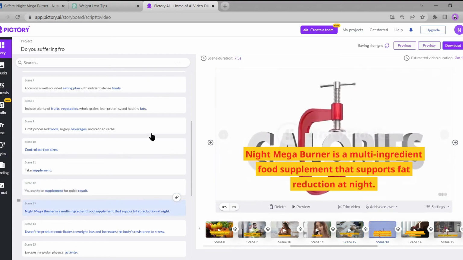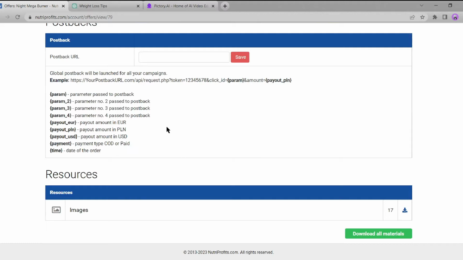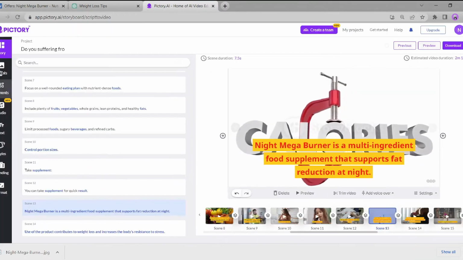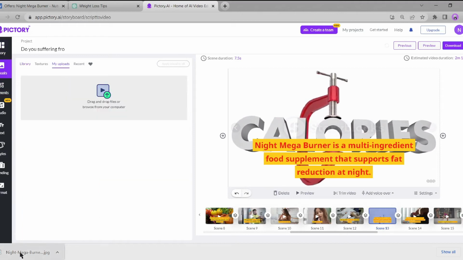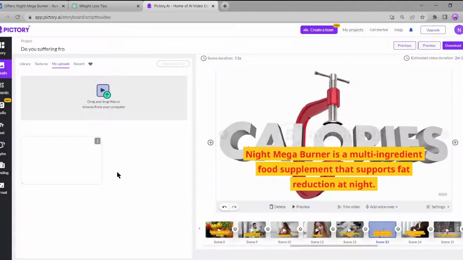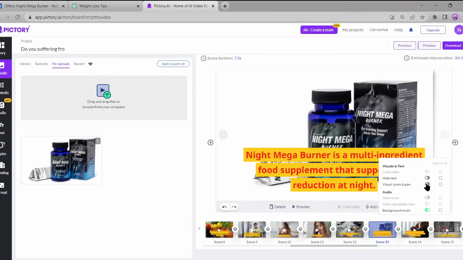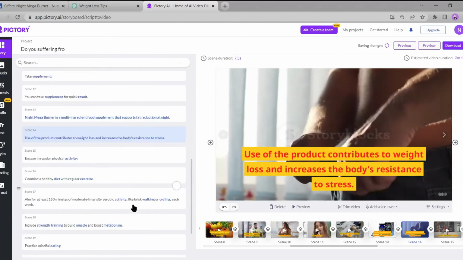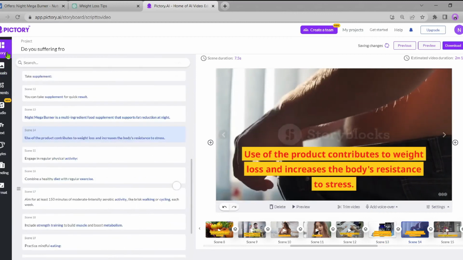Go back to the NutriProfits website and download one of the product images provided for marketers. Then return to Pictory AI and click on Visual, followed by My Uploads. Simply drag and drop your downloaded image and select it. After that, click on Settings and turn on Visual Pan and Zoom to add an effect to your image. Our visual editing is complete.